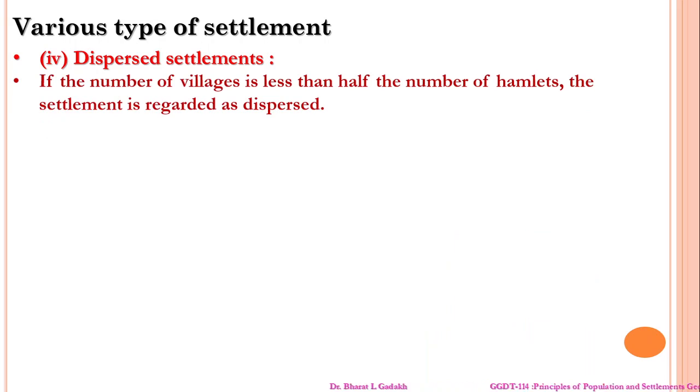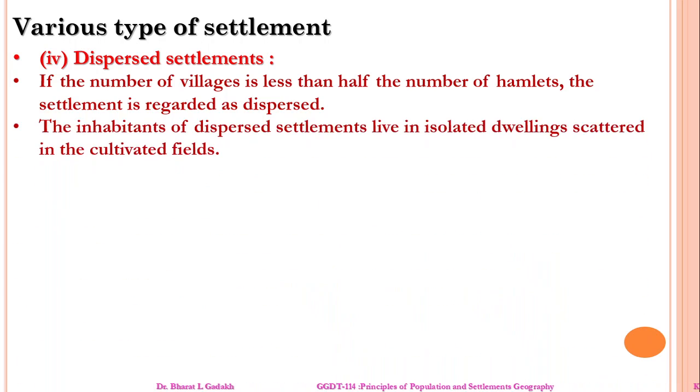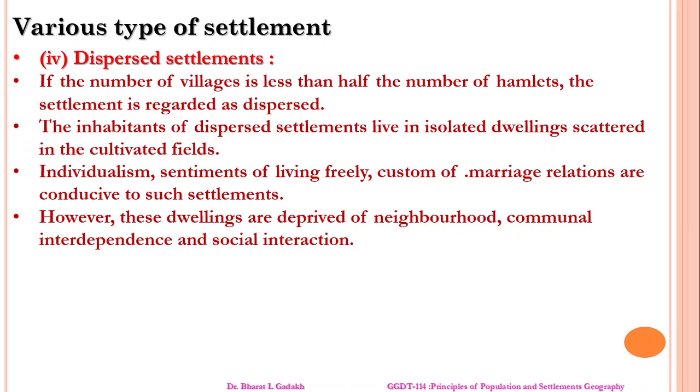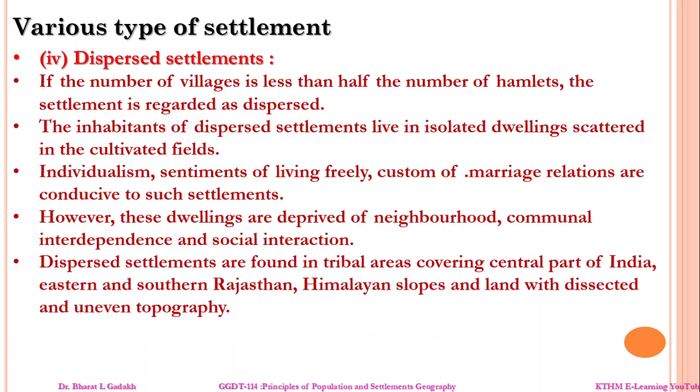Now, dispersed settlements. In dispersed settlements, the number of villages is less than half of the number of hamlets. This settlement is called degraded or dispersed. The inhabitants of dispersed settlements live in isolated dwellings scattered in the cultivated fields. Now, individualism, sentiments of living freely, and customs of marriage relations are conducive to such settlements. However, they deprive the neighborhoods of communal interdependence and social interactions.